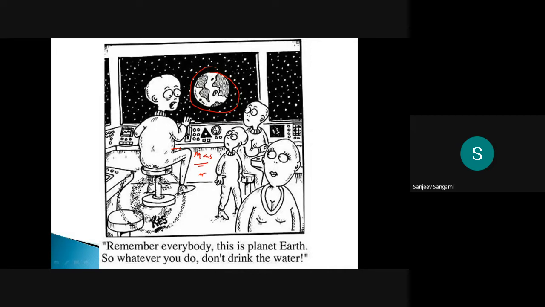This day will definitely come, that those from other planets who are observing us will tell us not to take anything from the planet because everything is contaminated. Whatever activities you do, don't drink the water. If you are going to the Earth, take water from our planet and don't drink the water from the Earth.